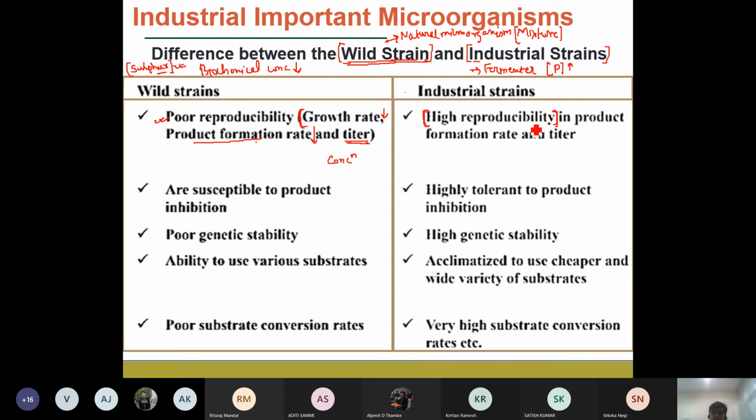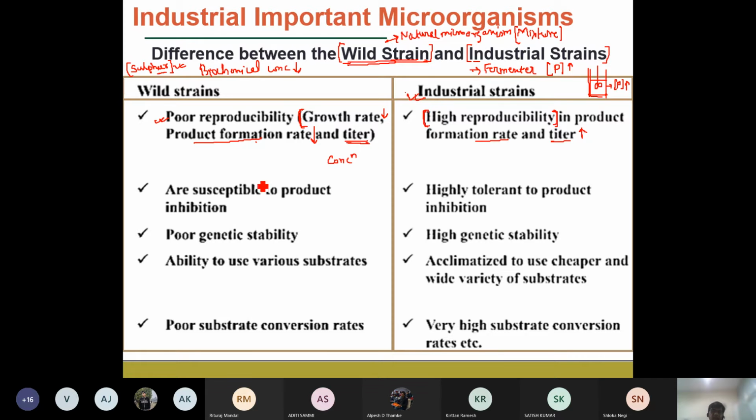For that, it should have higher product formation rates and a very high titer. So whenever we have a bioreactor producing a particular biochemical using a particular microorganism, the concentration of the product should be very high. These are the characteristics an industrial strain should have.